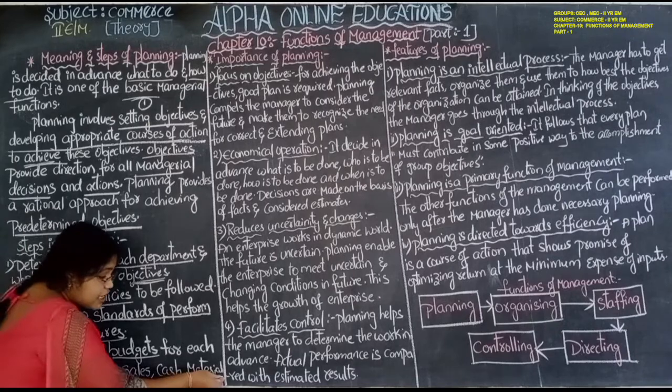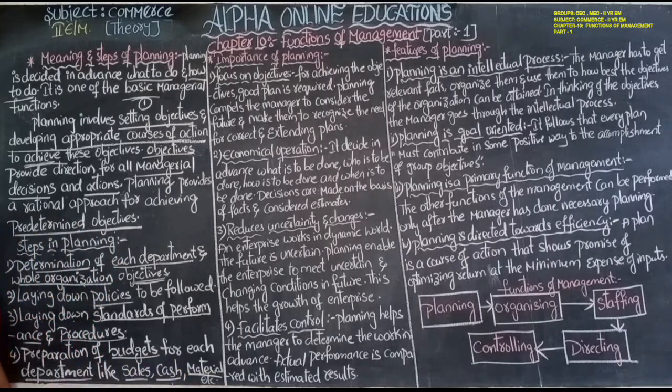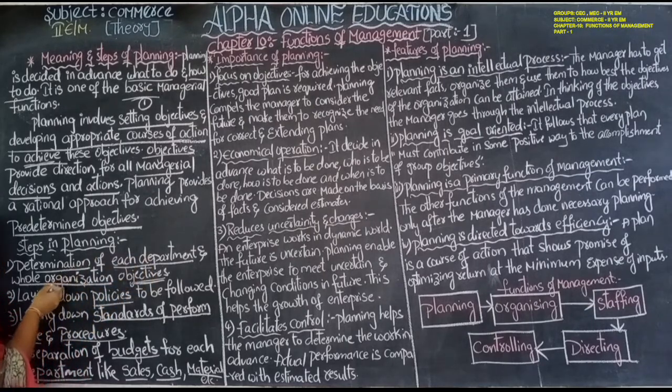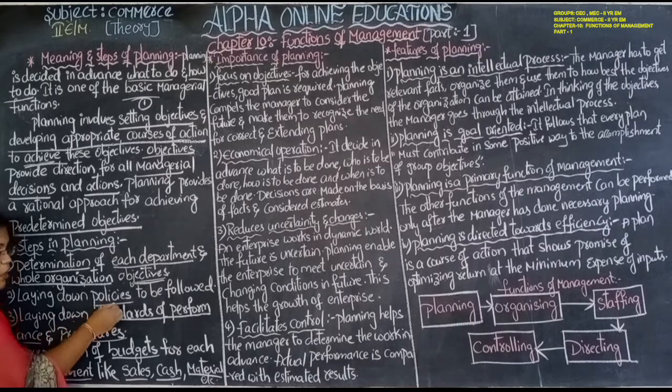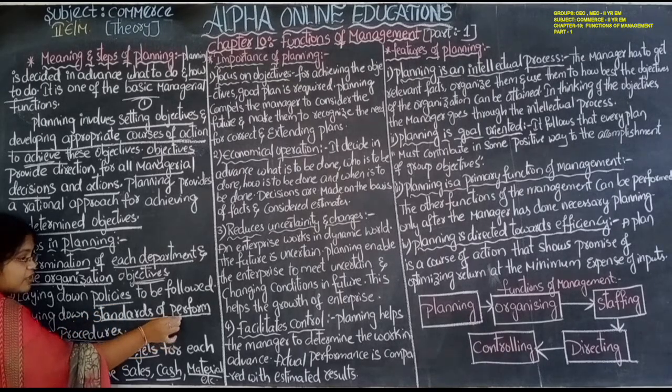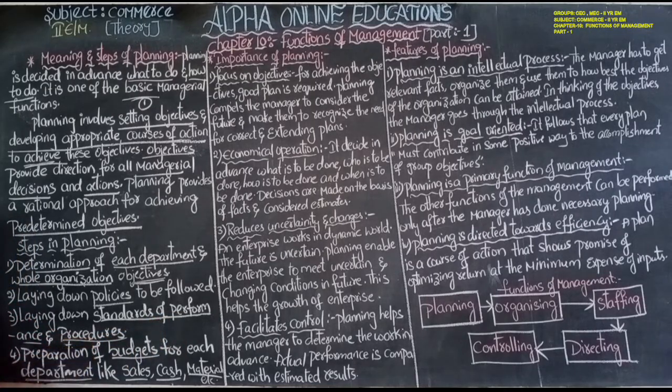What will be the material budget, etc.? It means the manufacturing budget, the purchasing budget, what it will be. So complete planning steps, these all are the steps. First they will determine each department's objective, and afterwards the whole organization's objective, and afterwards they lay down the policies, and afterwards they will prepare the standards for the performance and the procedures by which we can achieve the objectives, and afterwards they will estimate the budget.